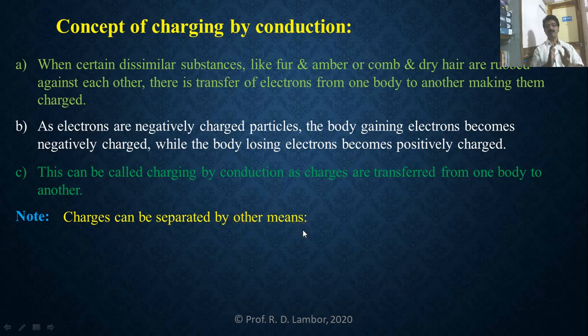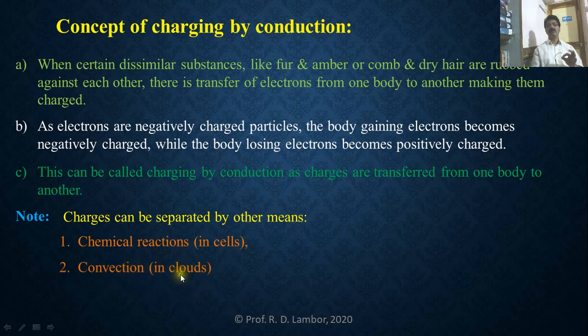Not only the rubbing process, charges can be separated. There are a few more ways to separate the charges. The first way is by chemical reaction, which takes place in the cells. The second way is convection, which takes place in the clouds. And the third way of separating charges is diffusion, which takes place in living cells. So these are the three ways to separate the charges. At the same time, rubbing between dissimilar substances is also one of the ways to separate the charges.